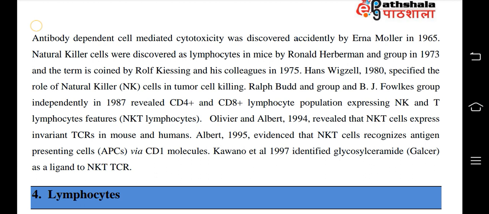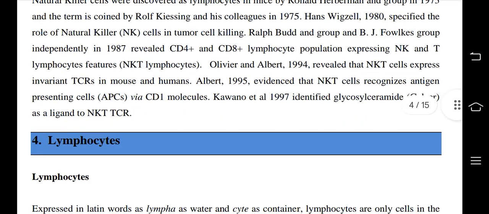Ralph Bed and group and R.J. Folks group independently in 1987 revealed CD4 plus and CD8 plus lymphocyte populations expressing NK and T lymphocyte features, the NKT lymphocytes. Olivia and Albert in 1994 revealed that NKT cells express an invariant TCR in mouse and humans. Albert in 1995 evidenced that NKT cells recognize antigen presenting cells, APCs, via the CD1 molecule. Quano et al. in 1997 identified glycosylceramide as a ligand to the NKT TCR.